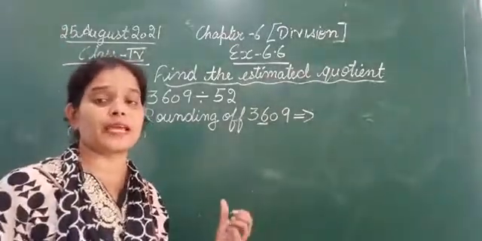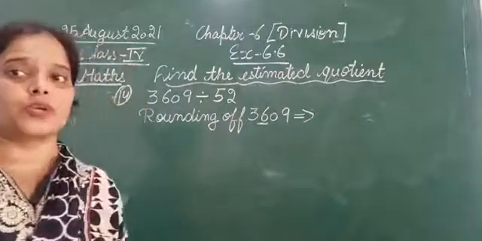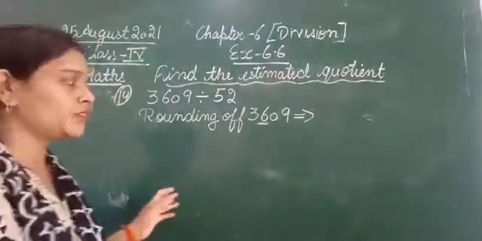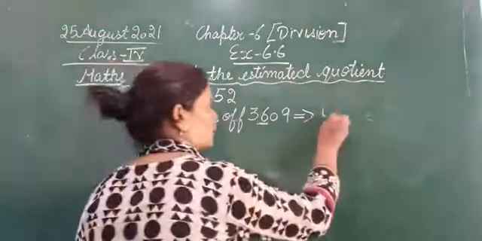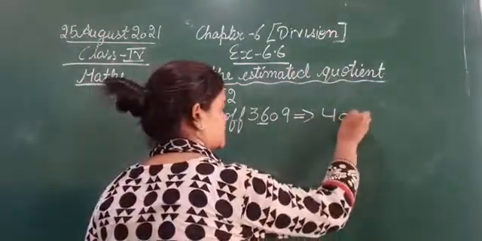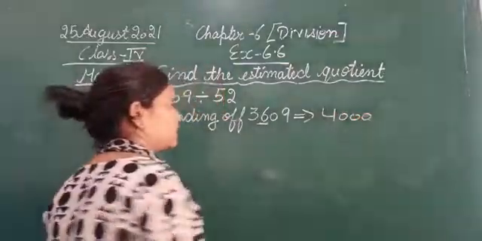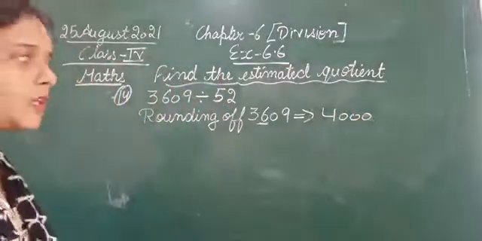So we are going to round it off to the next 1000. After 3609, the next 1000 is 4,000.